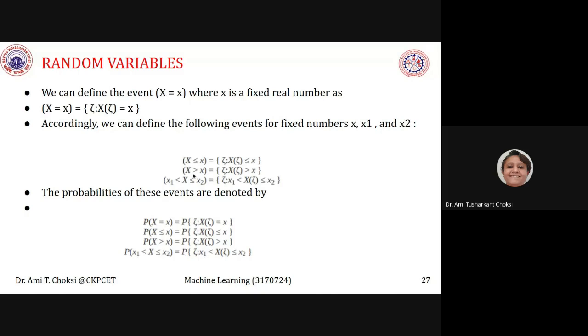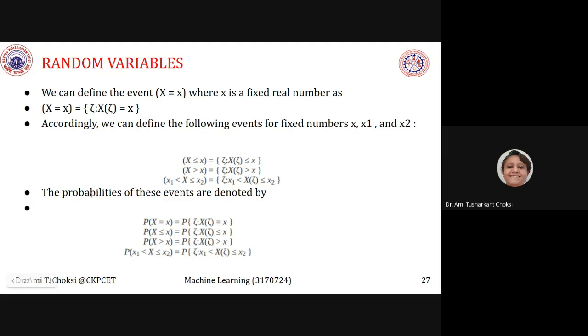Next, X is greater than x. We are saying X is a random variable, so we can write it in the form of the function as X of tau is greater than x. Now, x1 is less than X is less than or equal to x2. That means x1 is less than X of tau is less than or equal to x2. The only thing we have done is replace the random variable X with the equivalent function.